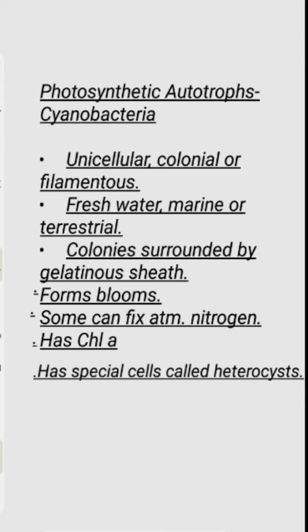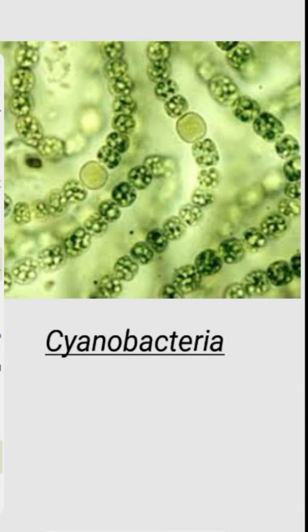Then these cyanobacteria can also fix atmospheric nitrogen when they have particular special cells called heterocysts present. In those specialized heterocyst cells, they can fix the atmospheric nitrogen. And let's look at the diagram. This is a particular cyanobacteria where I was talking about the heterocyst. Here in this diagram, we can see the heterocyst in these filamentous cyanobacteria. These help in fixing atmospheric nitrogen.